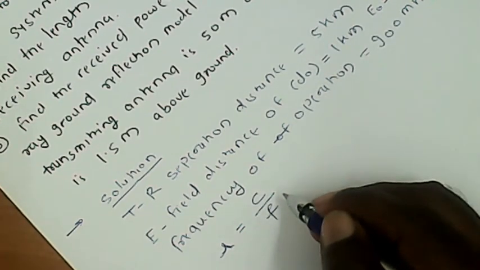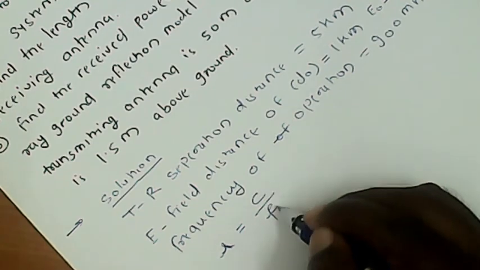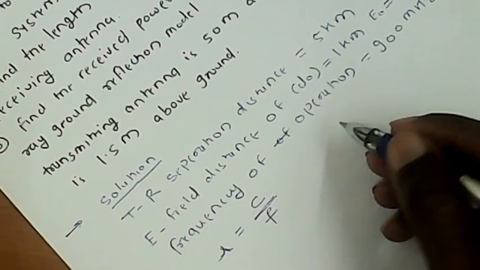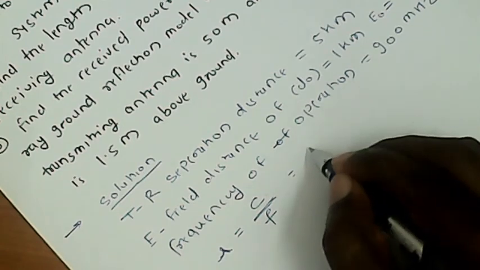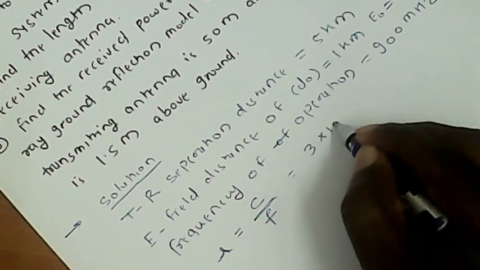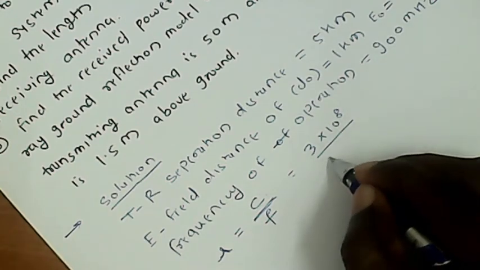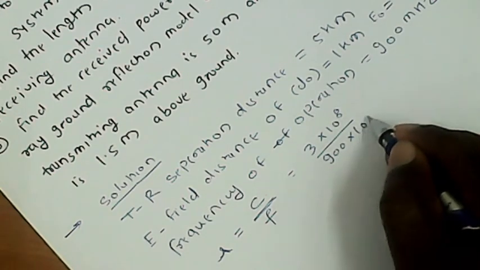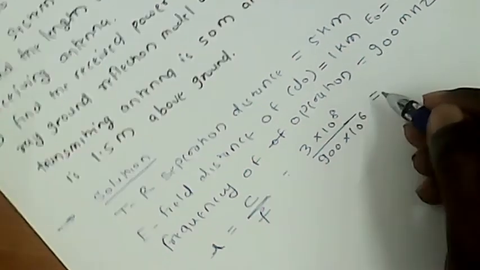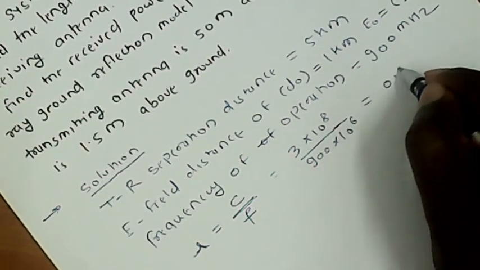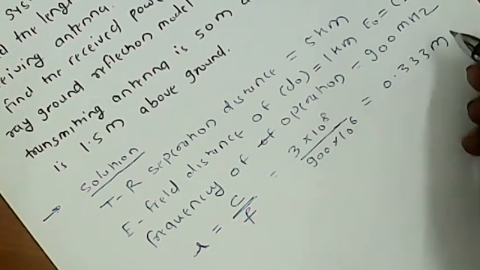So lambda is equal to c divided by f, where c is the velocity of light and f is the carrier frequency. So 3 into 10⁸ is the velocity of light and the frequency is 900 MHz. So we can get the wavelength is equal to 0.33 meter.